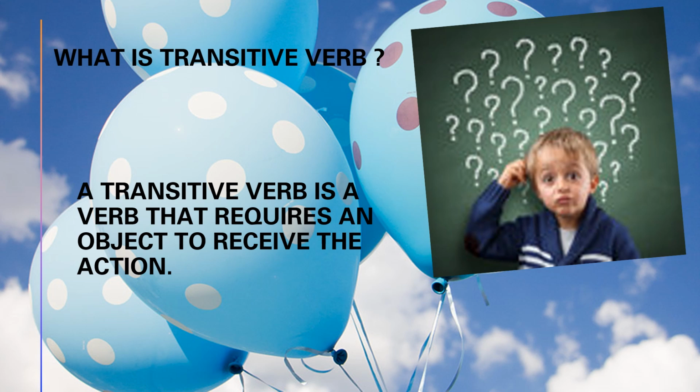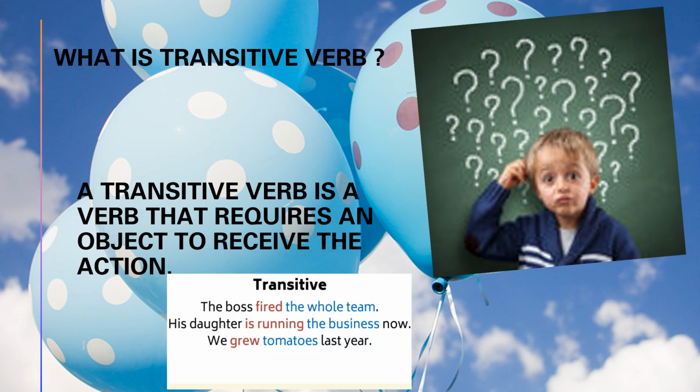So whenever the subject does something, that effect will come on the object. That effect will come on a different person or a different thing. Here are some examples. I will read for you and I'll explain to you.